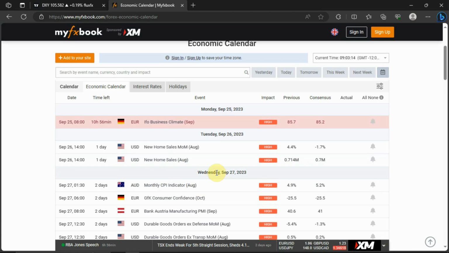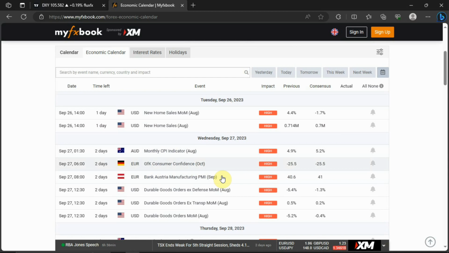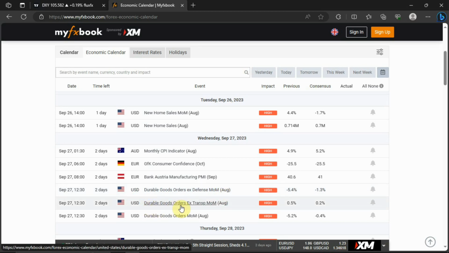On Wednesday, we have AUD monthly CPI indicator for the month of August. All right. Then we have the consumer confidence for Germany. Then you have Austria manufacturing PMI. Then you have USD durable orders ex defense month over month for the month of August. Then we also have the durable goods orders ex transport month over month for the month of August for USD. Then you have durable goods orders month over month for the month of August for USD.